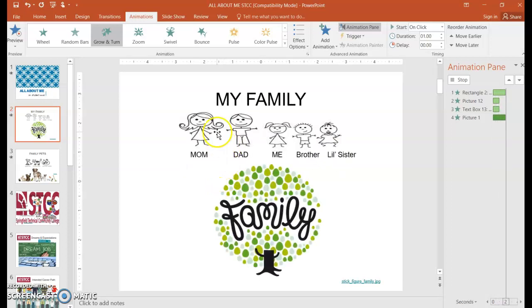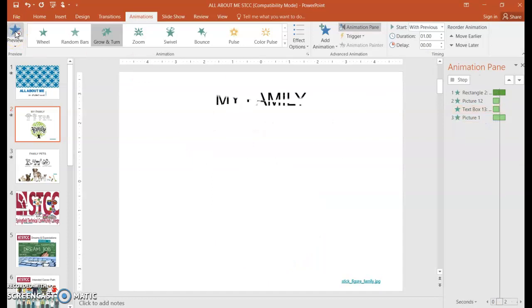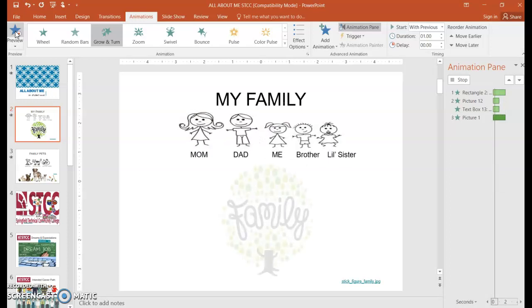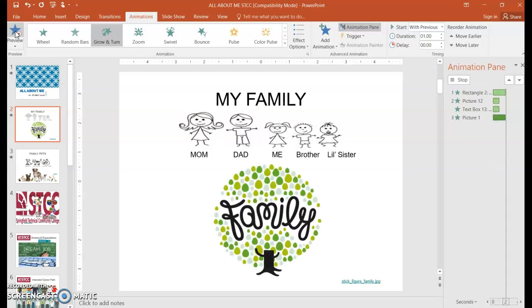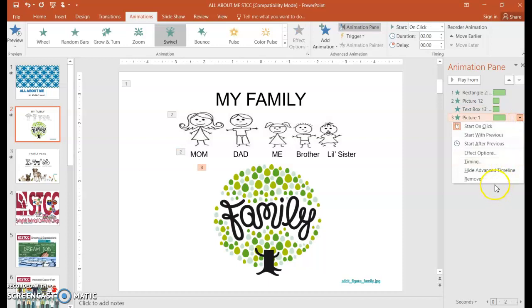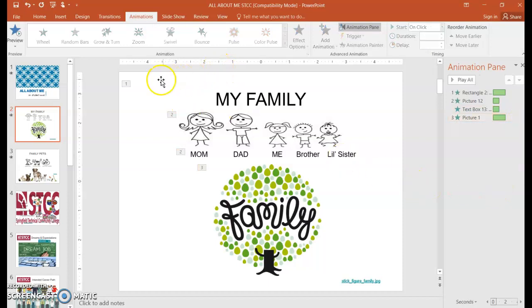If you wanted them to come together, what you could do is click in the more options and tell it to go with previous, so they go together. So I'll click preview, and you could have them separate or together. So that's animation within a slide. And now you see the numbers, 1 for the placeholder title, and then they're together 2, so they come in together, and 3. If you wanted to remove a particular animation, you could choose remove. So animation is separate from the transition.